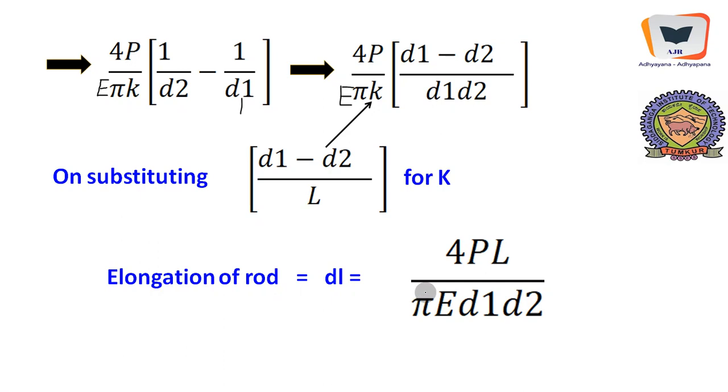This particular derivation has the backdrop of the principle of superposition, because we considered the elongation that would happen for an elementary disk, and we also assumed that the entire rod is made out of innumerable number of disks. We added the individual effects, it was an addition. There is no subtraction anywhere, because every disk was subjected to tension, was subjected to elongation.